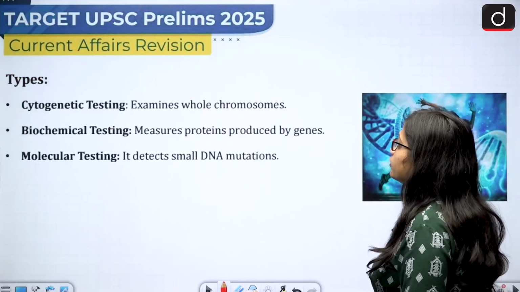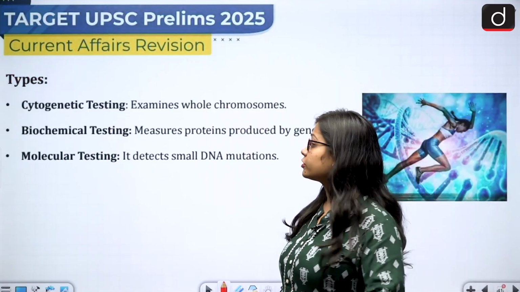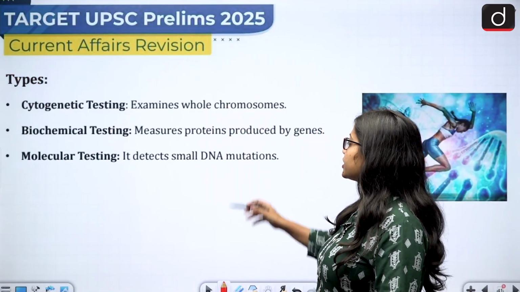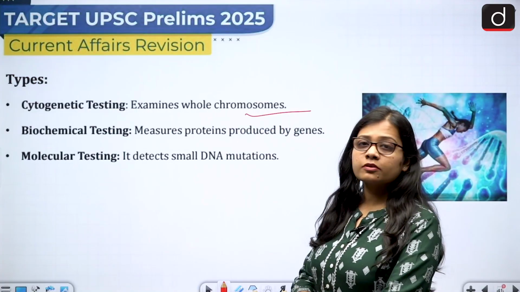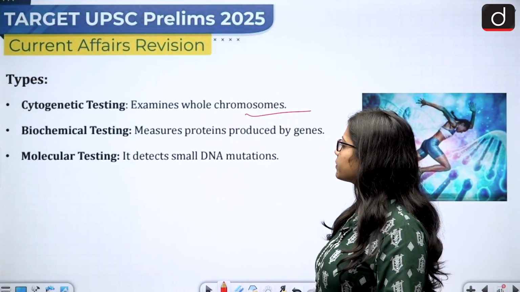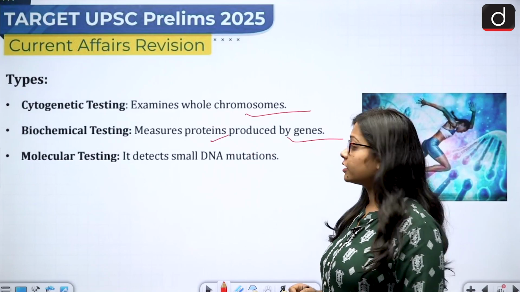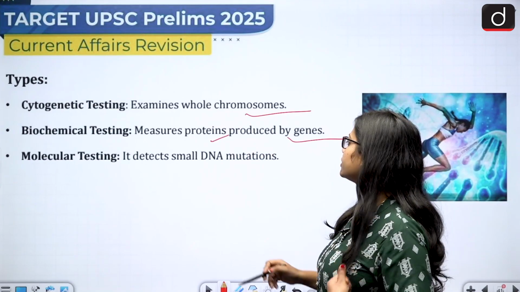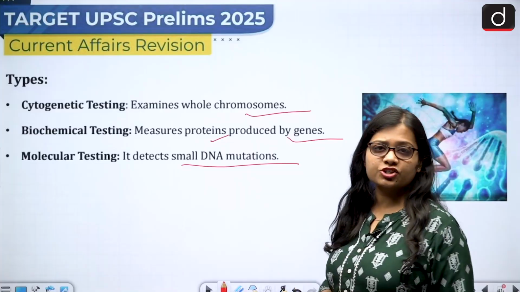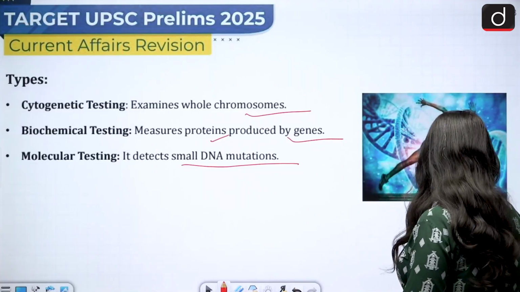Then what are the different types of it? So that is cytogenetic testing, it examines whole chromosomes. Second is the biochemical testing, it measures proteins produced by genes. And third is the molecular testing, it detects small DNA mutations. So these are the three types of it.